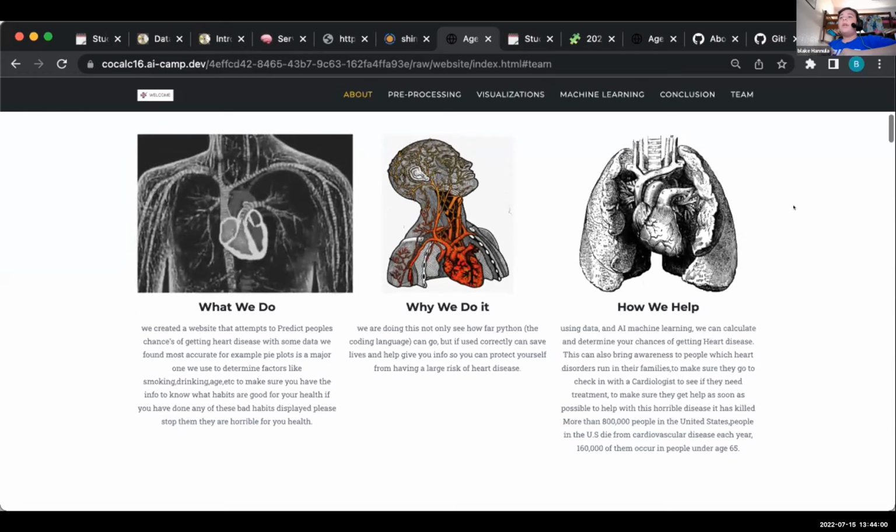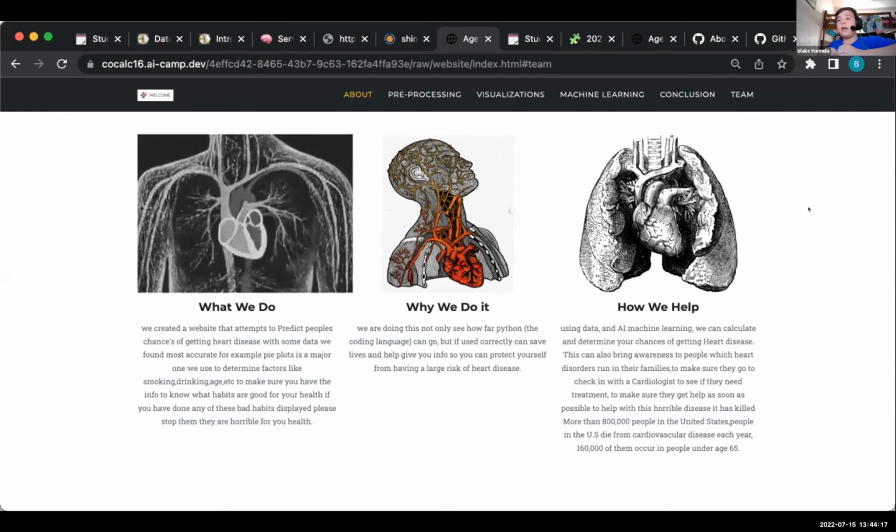How we help: using data and AI machine learning, we can calculate and determine your chances of getting heart disease. This can also bring awareness to people about which heart disorders run in their families. Make sure they go to check with a cardiologist to see if they need treatment, so they can get help as soon as possible with this horrible disease.